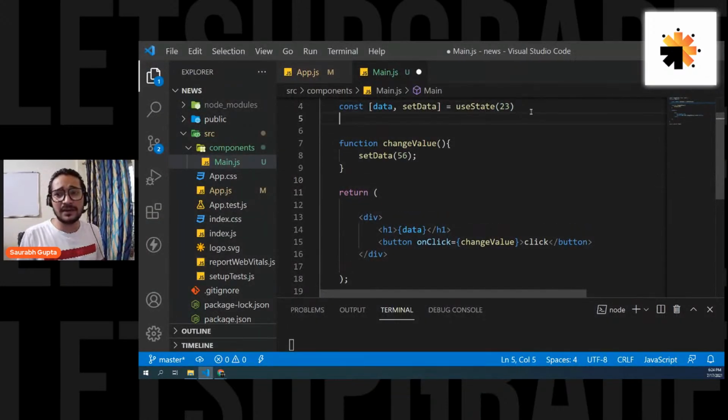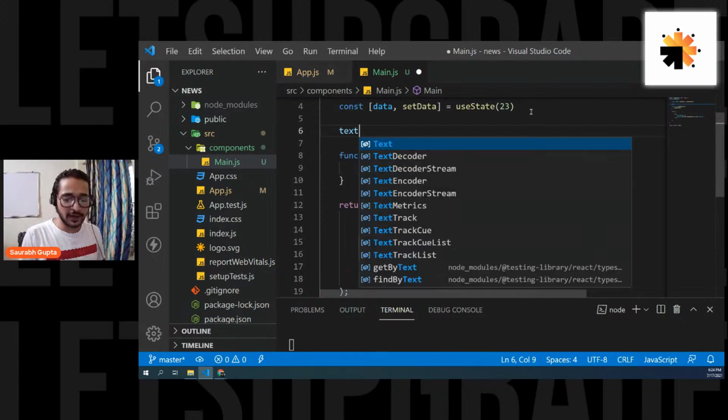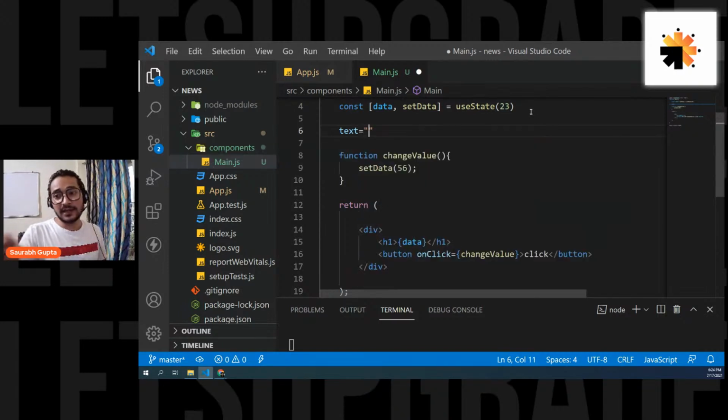If you create a normal variable like this, let's say text, and you put something inside it and change it, the component will never re-render. It only works in special cases like state. So it doesn't work for normal variables. A component re-renders only for state variables.